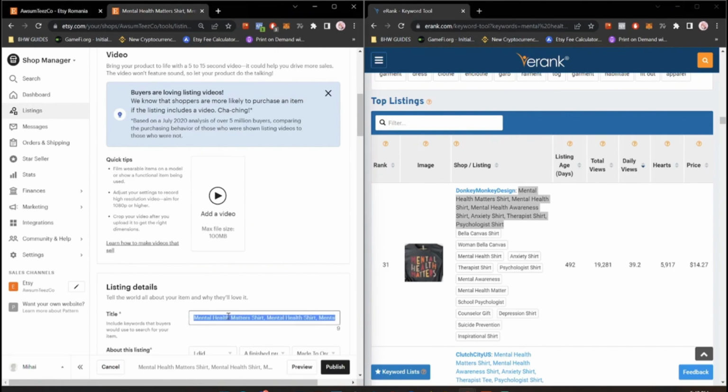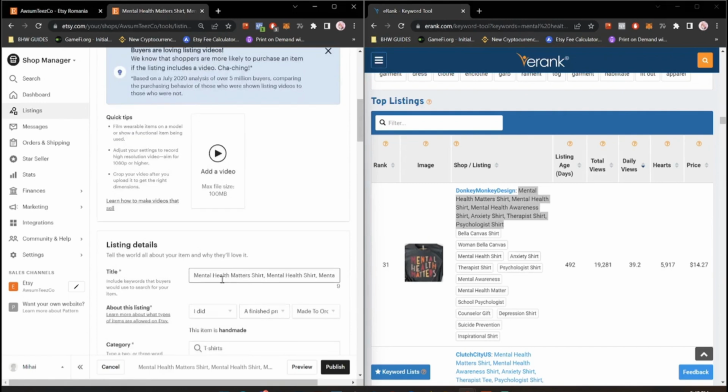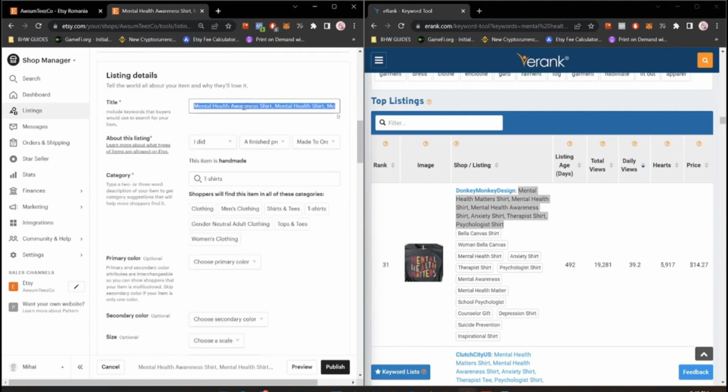And I think that I can leave every single one of them. Instead of mental health matters, I can type awareness, because that is the first phrase of my shirt. And I don't think I will change anything else. Maybe I can type mental health matters in here, because I already have mental health matters in the beginning. And that's pretty much it when it comes to the title.